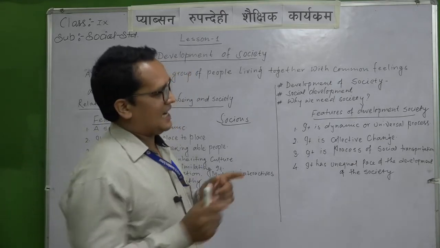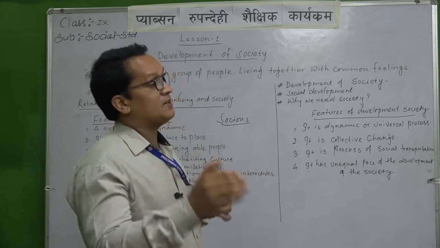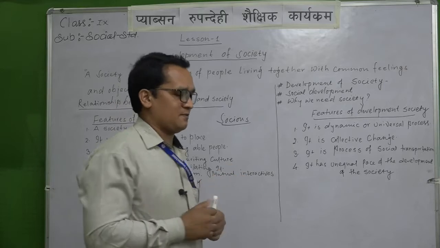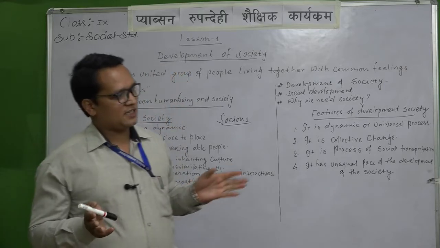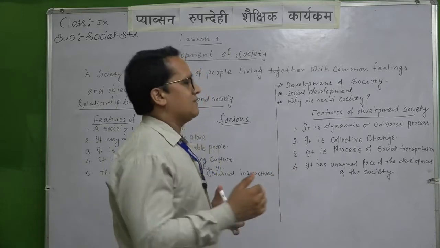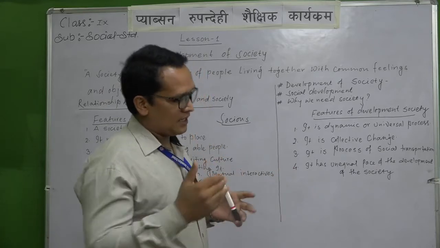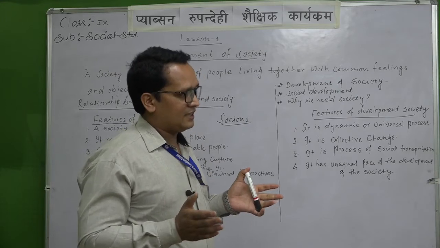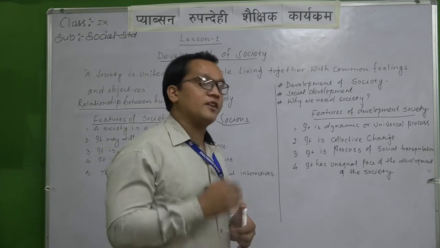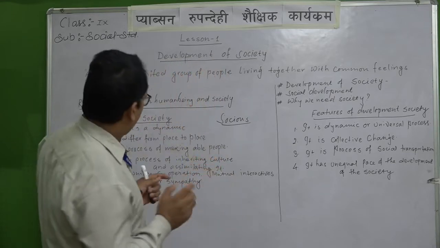Society is dynamic means it is changeable. Day by day, society is being changed. Previously the society was different, nowadays the society is different, and it is sure that in future also the society will be different. So it is dynamic.